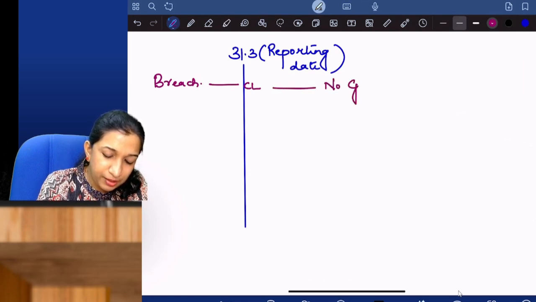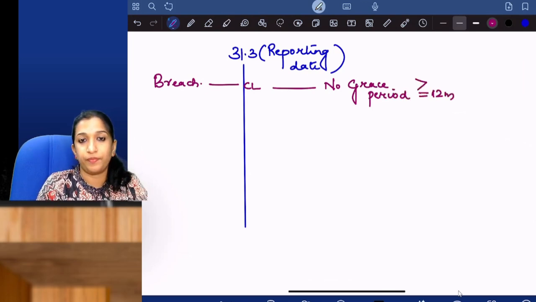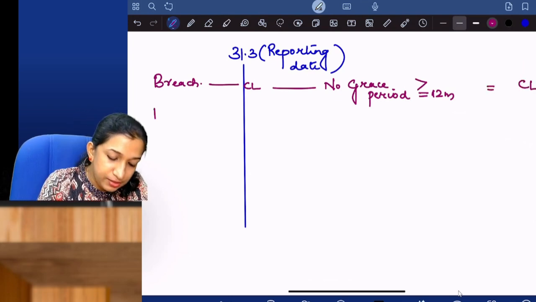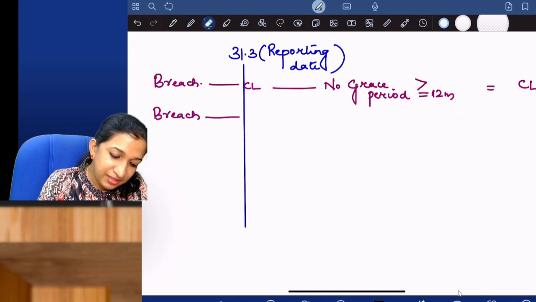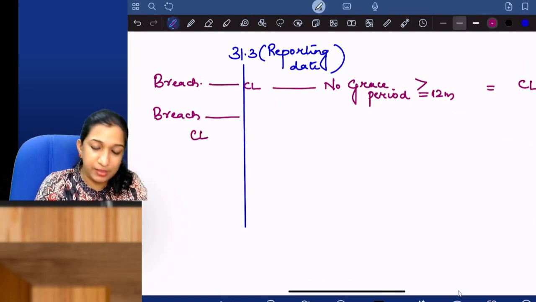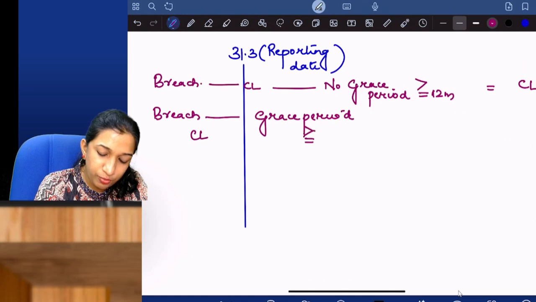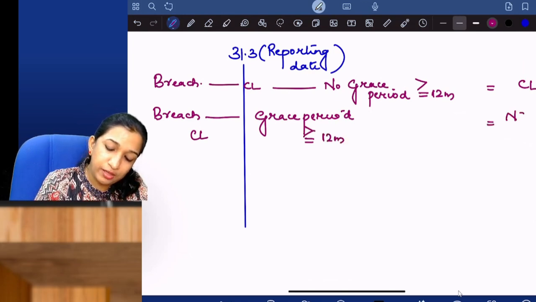If there is no grace period equal to or more than 12 months, then the loan will be treated as a current liability. On that date, at the time of breach, it has become a current liability. Now, if there is a grace period equal to or more than 12 months, then it has become a non-current liability.